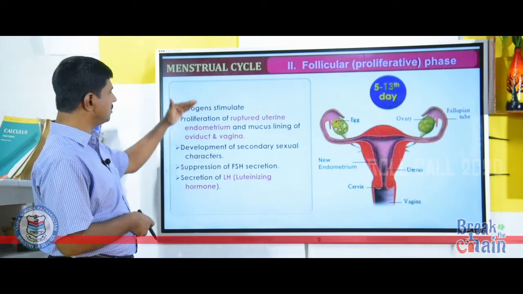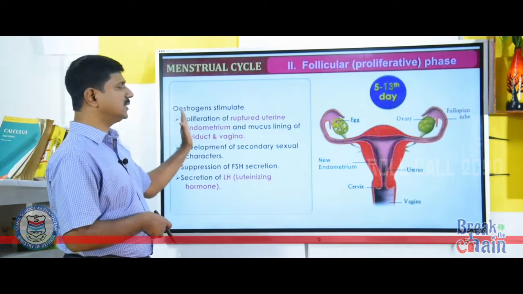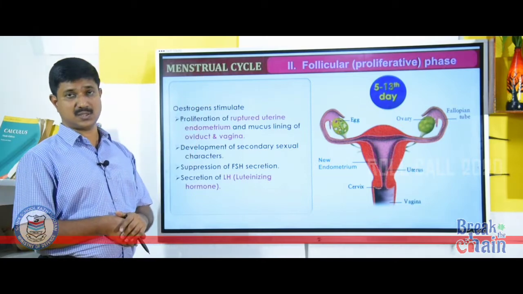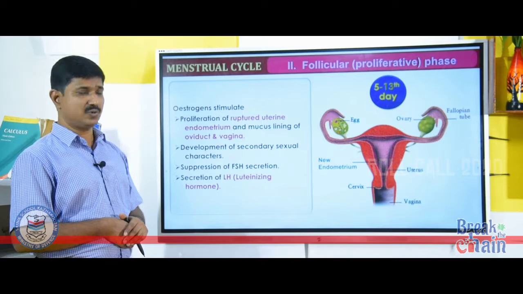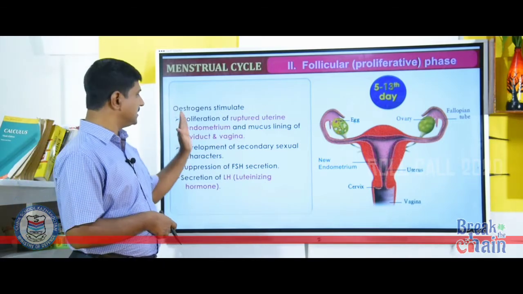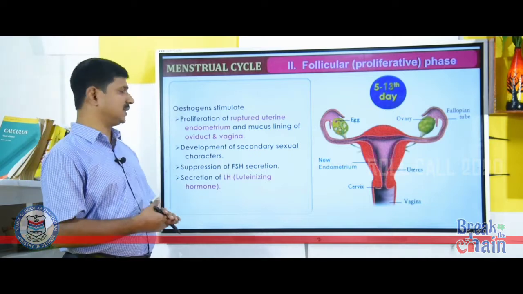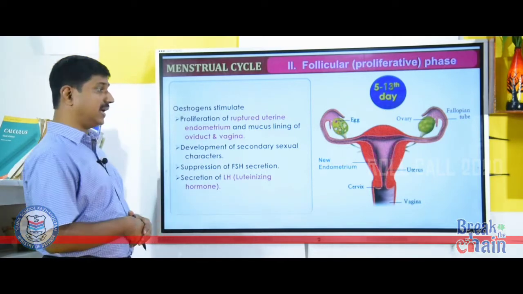So, the functions of estrogen are proliferation of ruptured uterine endometrium, that is why this phase is also called the proliferative phase, and mucous lining of the oviduct and vagina. Development of secondary sexual characters, suppression of FSH secretion and secretion of luteinizing hormone, that is LH.